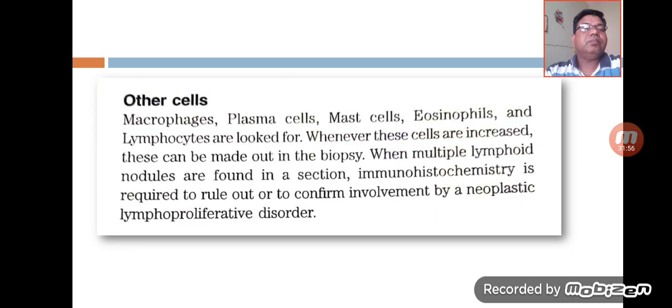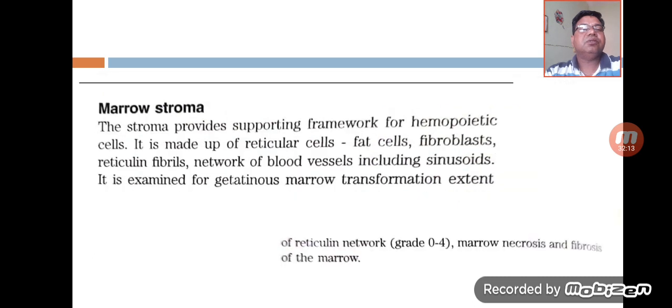In case multiple lymphoid nodules are found in the sections, immunohistochemistry is required to rule out or confirm the involvement of neoplastic or lymphoproliferative disorders. So these are the different types of cells which can also be assessed on the biopsy.